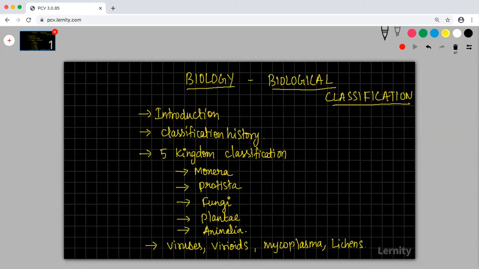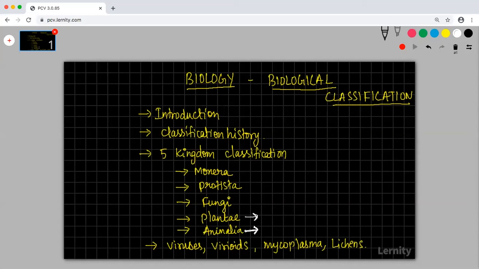The magnitude of this chapter is very big. We would not cover plants and animals now. So Plantae and Animalia would be dealt with in a very shallow, superficial way.